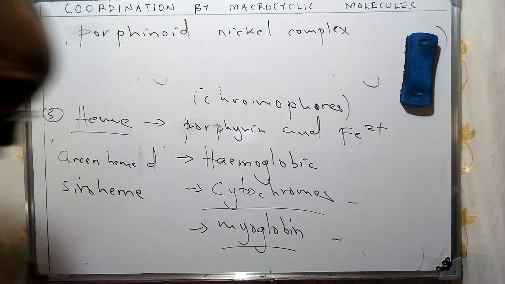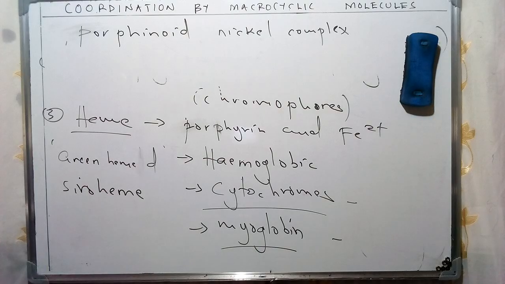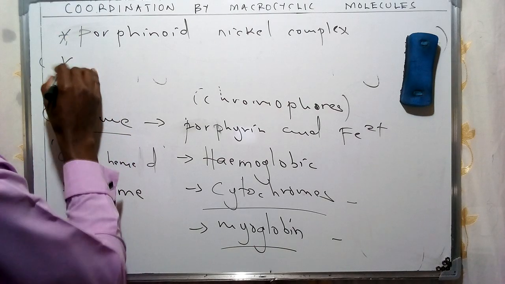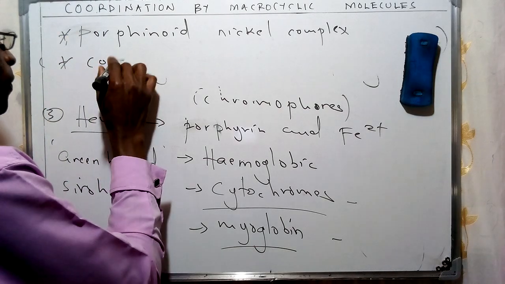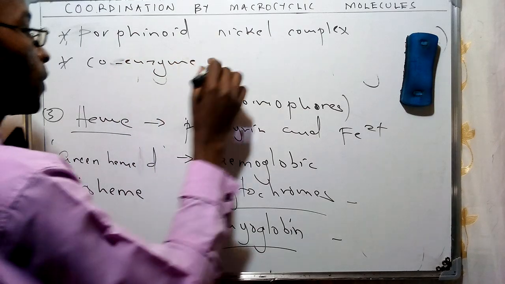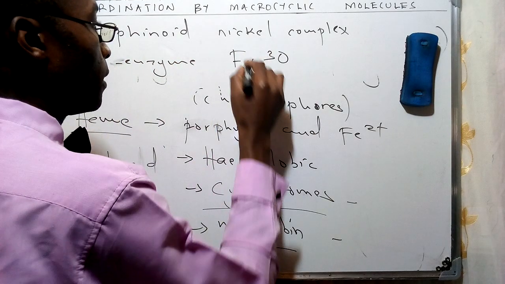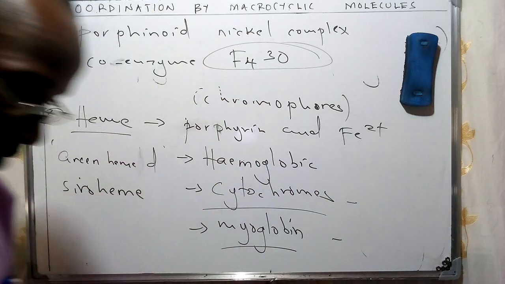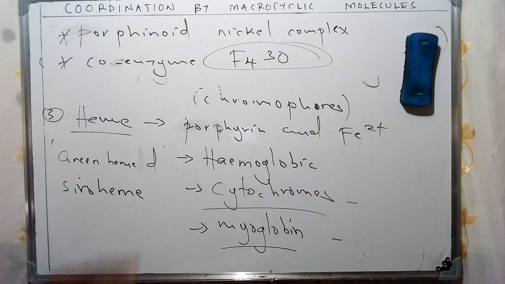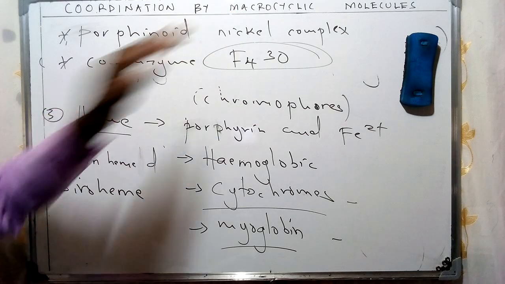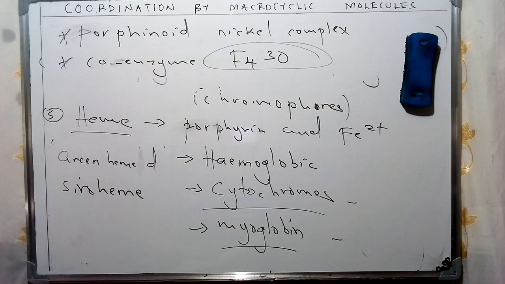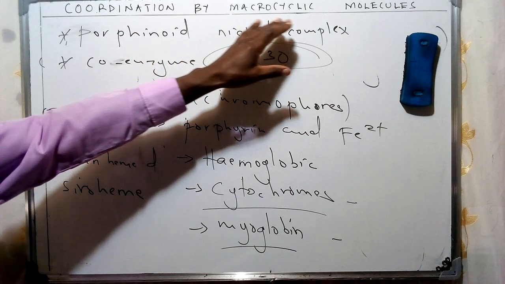And one of the examples of this one, together with the coenzyme porphinoid phenide complex and the coenzyme F430, which we are going to come across in some of our discussions, are going to be examples of these specific macrocyclic molecules consisting of various ranges of metals which we can describe in this specific form. So compared to the coordination with what we refer to as proteins, we're going to note a key difference between these specific types of macrocyclic molecules.